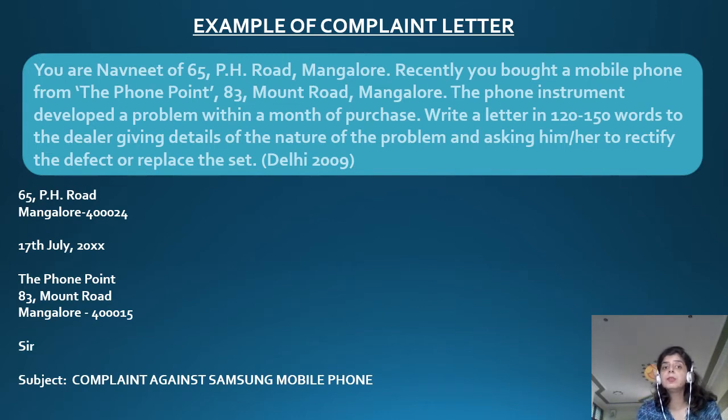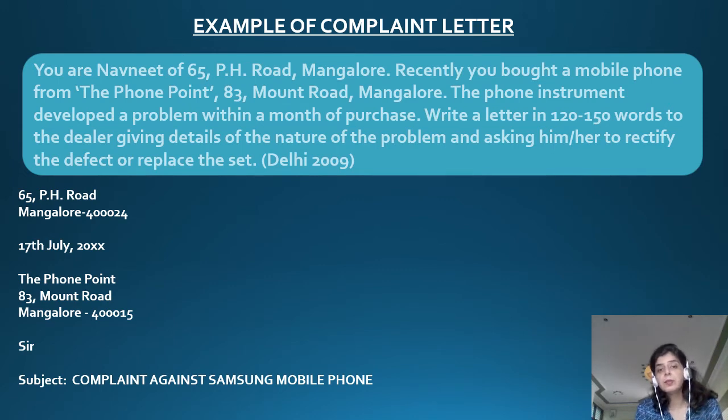You are Navneet of 65 PH Road, Mangalore. Recently you bought a mobile phone from the Phone Point, 83 Mount Road, Mangalore. The phone instrument developed a problem within a month of purchase. Write a letter in 120 to 150 words to the dealer giving details of the nature of the problem and asking him or her to rectify the defect or replace the set. Now this was a question which was asked in the CBSE Delhi 2009 paper.